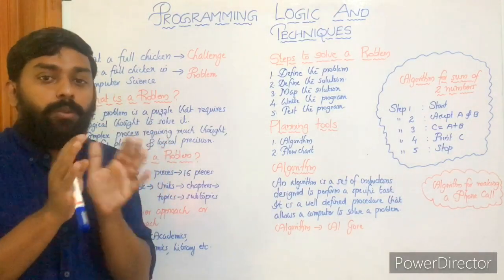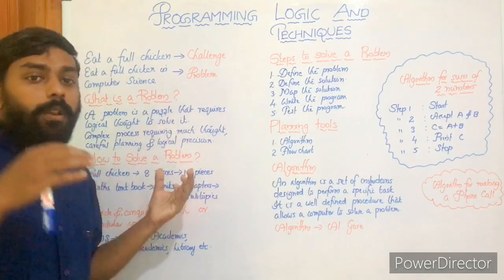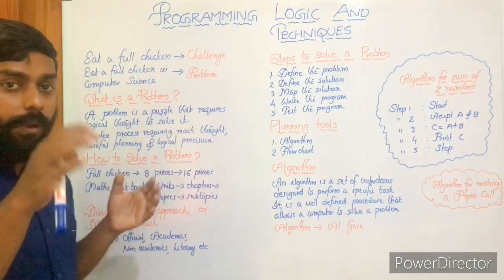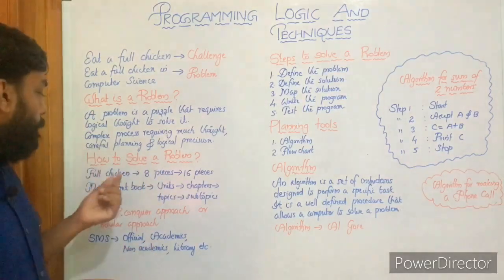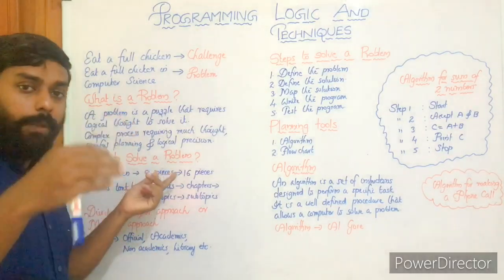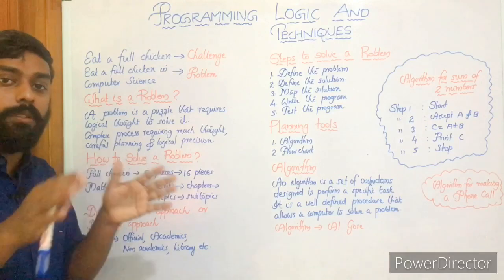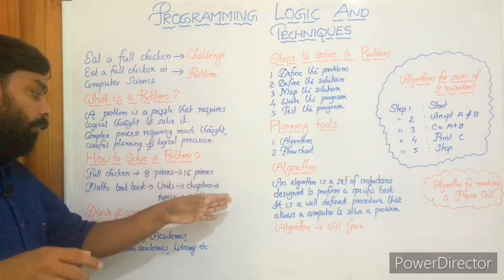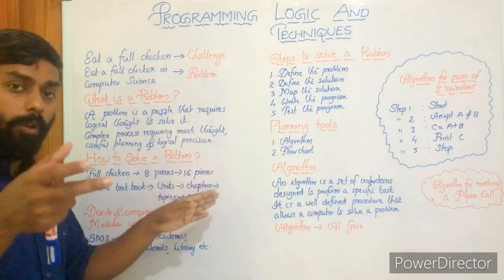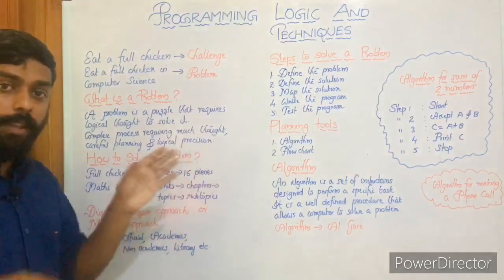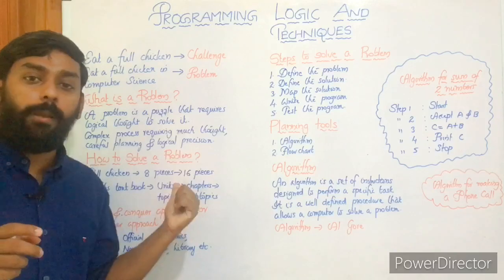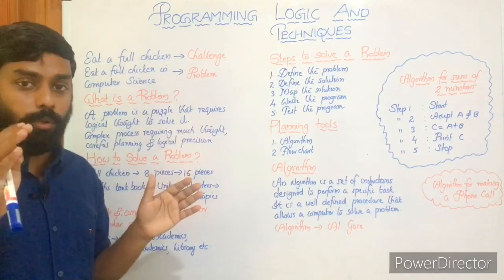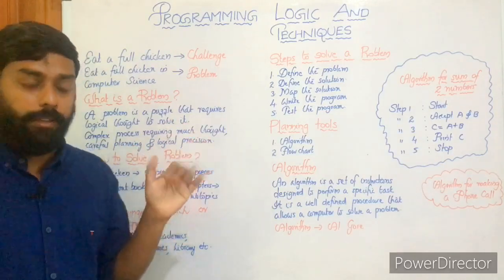Okay, then how to solve a problem? Now we have understood what a problem is. Then we'll try to solve it, using different planning tools and different methodologies. So full chicken we can divide into 8 pieces and again into 8 pieces. That process is called modularity. Then your textbook into different units, into chapters, then different chapters into different topics and subtopics, and the process of division is called modular approach, or divide and conquer approach. And the process is called modularity.